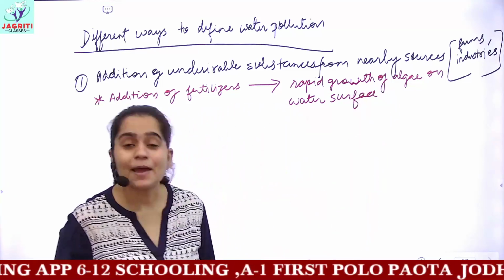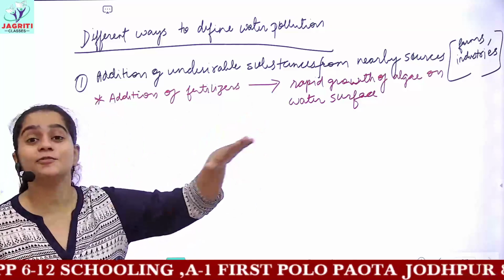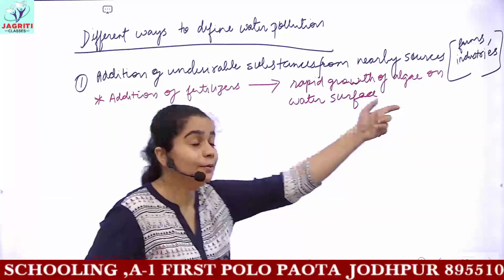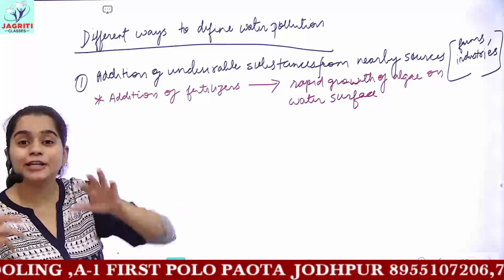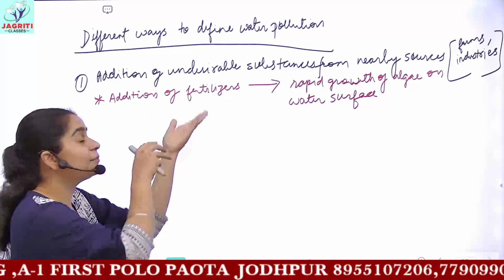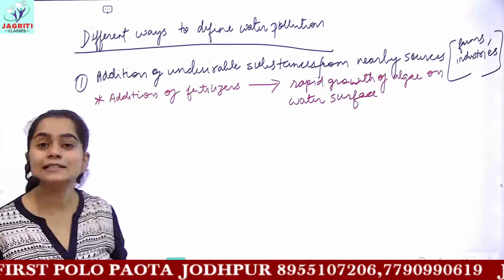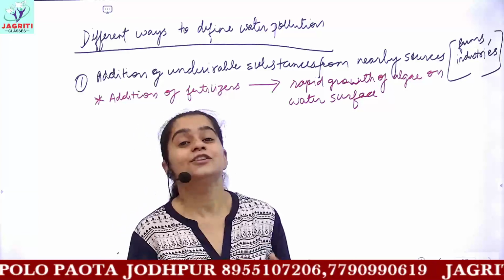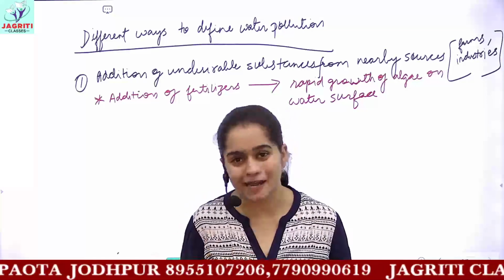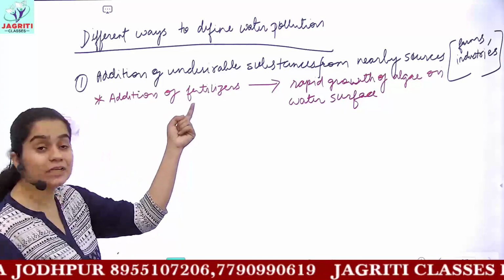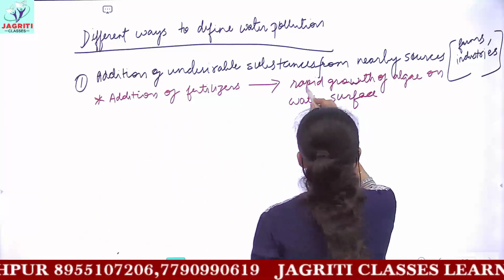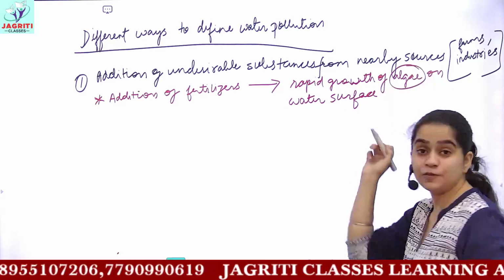Why has this algae grown? Because the fertilizers and pesticides are mixed with water. And what is the function of fertilizers? Fertilizers enhance the growth of plants. And due to the mixing of fertilizers in water, you have the growth of algae on the surface of water.